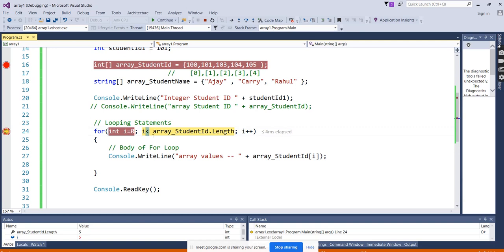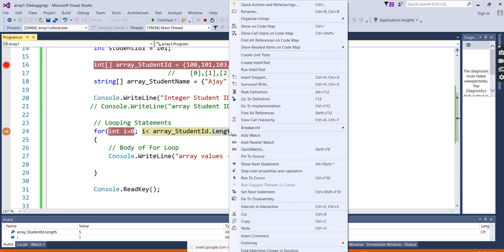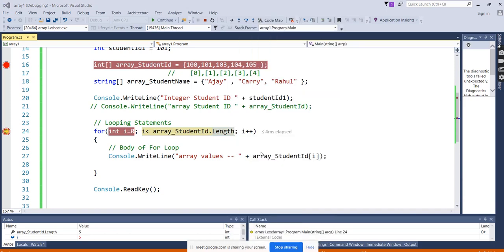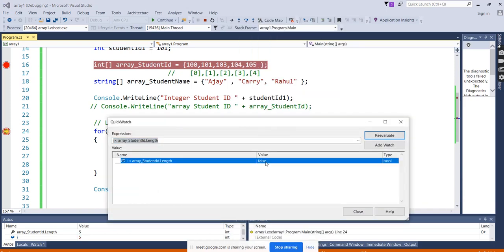I has to be lesser than the length. Is 5 lesser than 5? No. 5 is equal to 5. It's not lesser than. So, condition fails. If you want to see the condition, select this whole path, right click, quick watch. You can see false. Condition gets false.